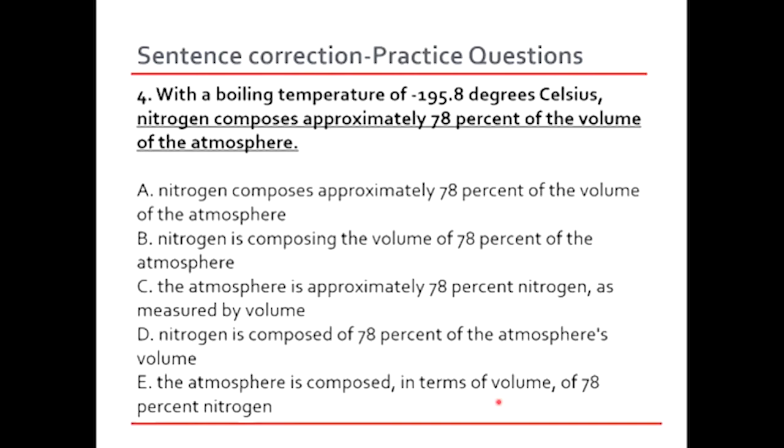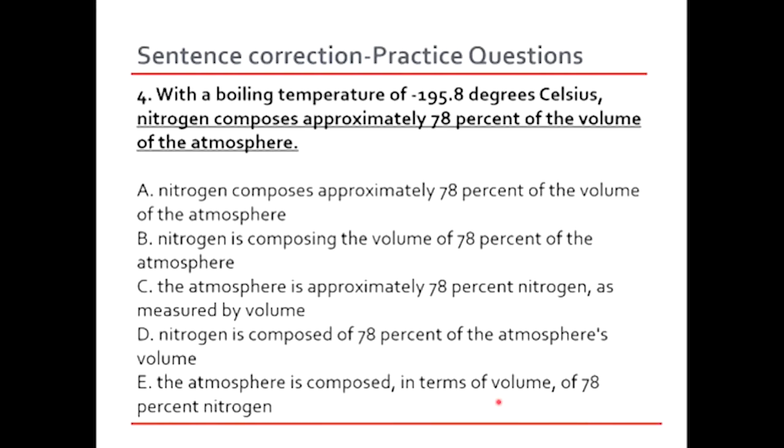And then B, nitrogen is composing. Okay, now this is a bit of a challenge. If you see the question, it says with a boiling temperature of minus 195.8 degrees Celsius. Boiling temperature. You might think that option B could be the right answer because the first verb is in a present continuous form. It's boiling temperature. But that's just the name of the kind of the temperature. It doesn't have anything to do with being a verb, right? This is actually a noun in this sentence.